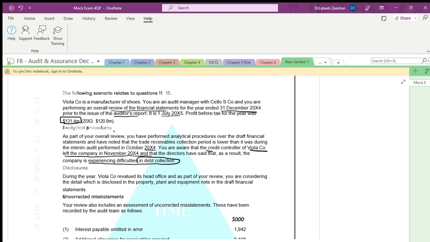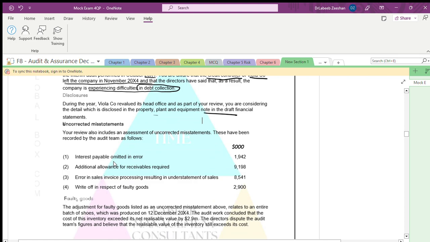Credit controller has left, definitely. The credit controller has left. You are finding it very difficult in debt collection. Disclosure. During the year, Voila revalued the head office. As part of your review, you are considering the detail which is disclosed in the property, plant, equipment note. Fine. Okay, no problem. Uncorrected misstatements. Your review also includes an assessment of uncorrected misstatements that have been recorded.